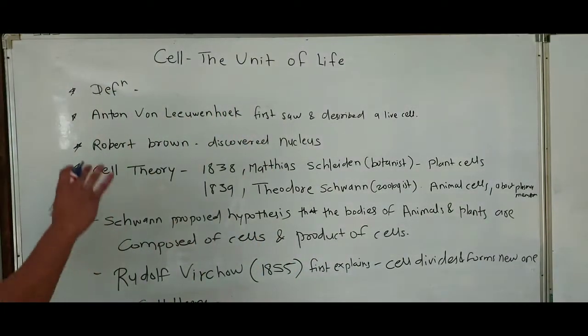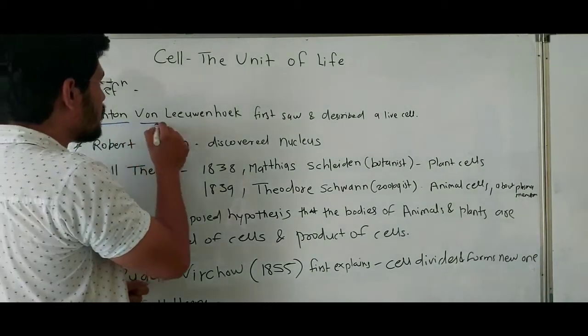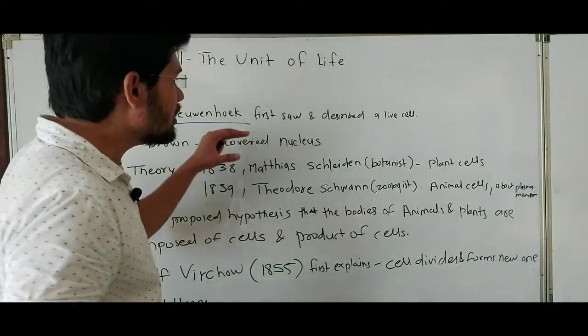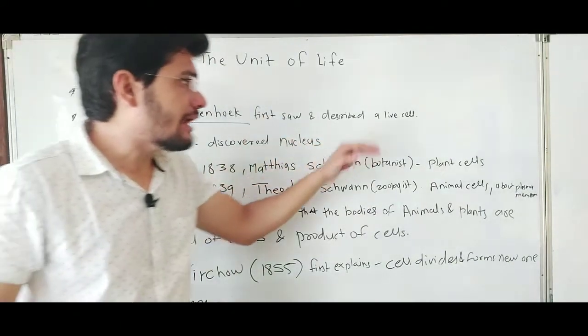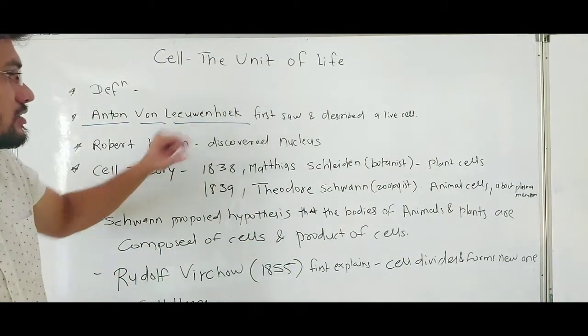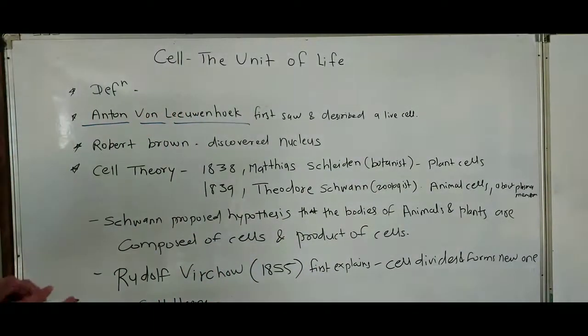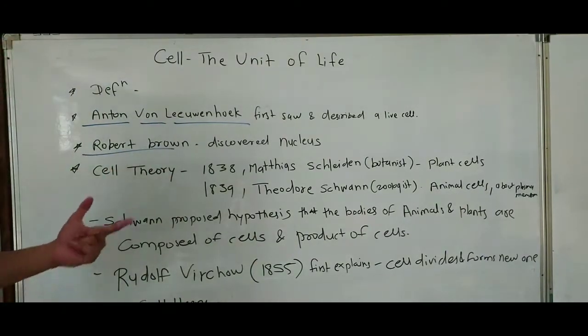Okay, so the first scientist was Anton von Leeuwenhoek. He first saw and described a live cell. After that, Robert Brown discovered the nucleus.